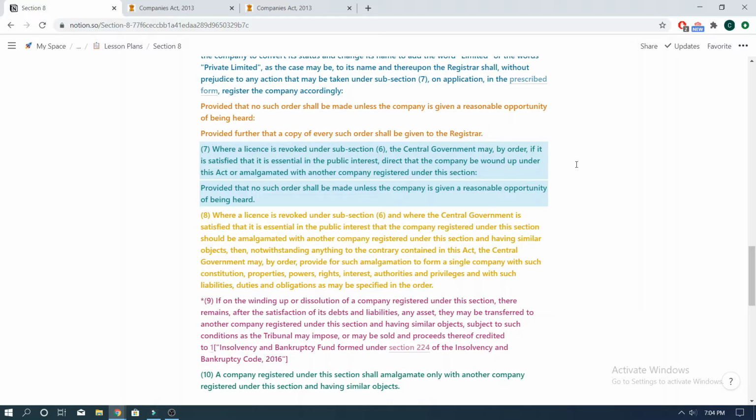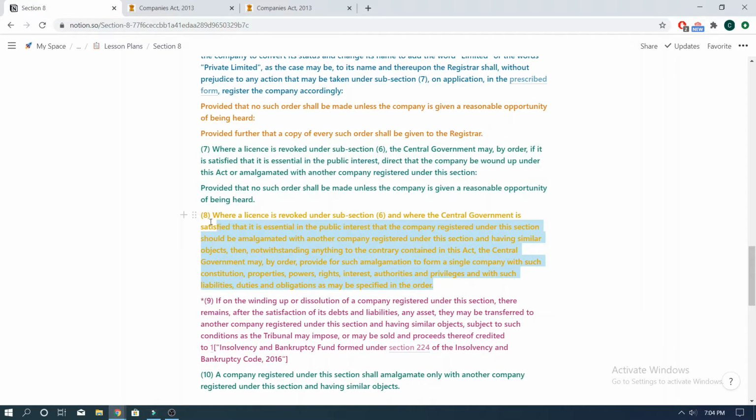Subsection 7 basically lays down the consequences of contravening Section 8 of the Companies Act 2013. It states that where a license is revoked under subsection 6, the central government can order for the amalgamation of the defaulting company with a company with similar objects, or can even order for the winding up of the defaulting company if it is satisfied that it is essential in the public interest to do so. The proviso to this subsection states that no order can be passed by the central government without giving a reasonable opportunity of being heard to the defaulting company.